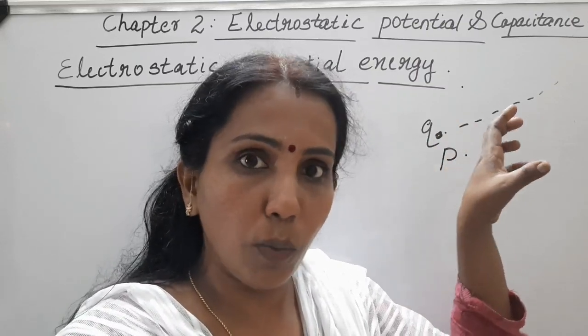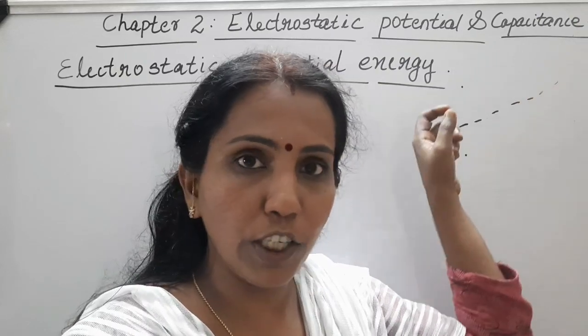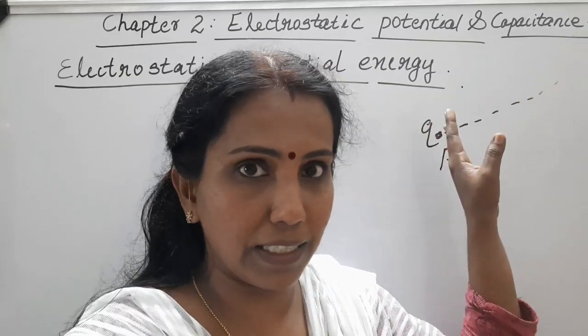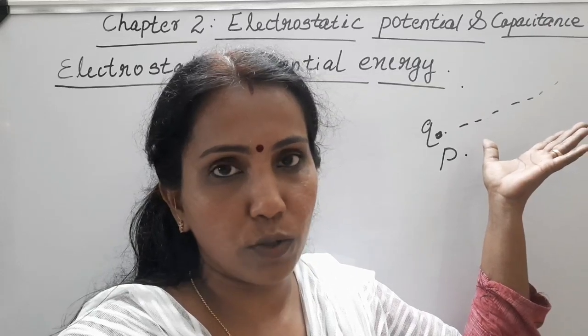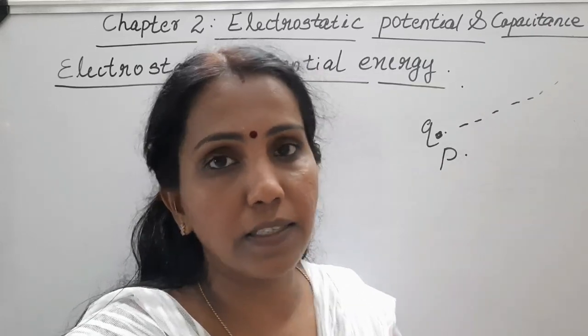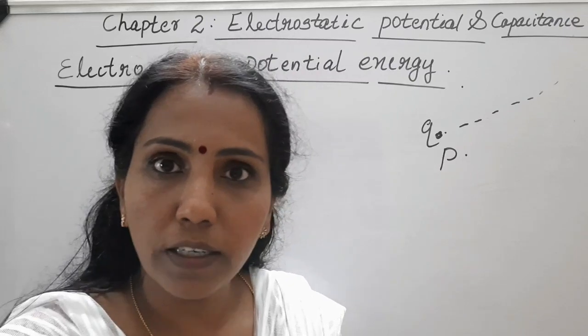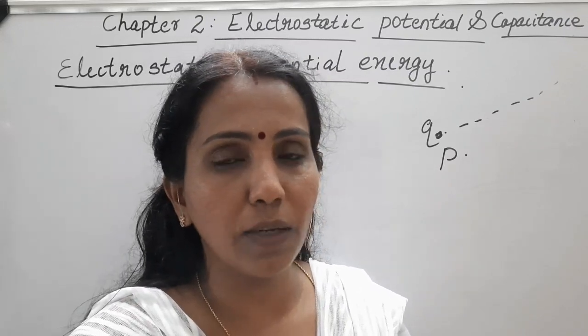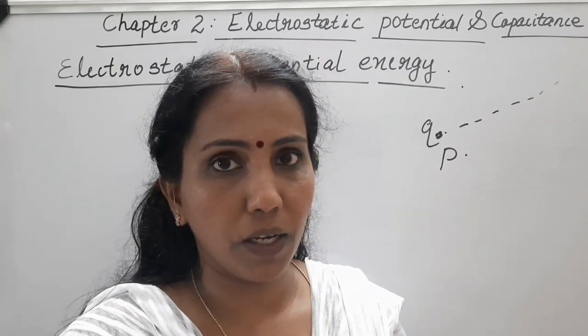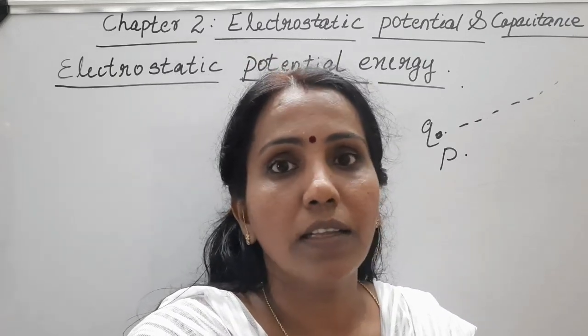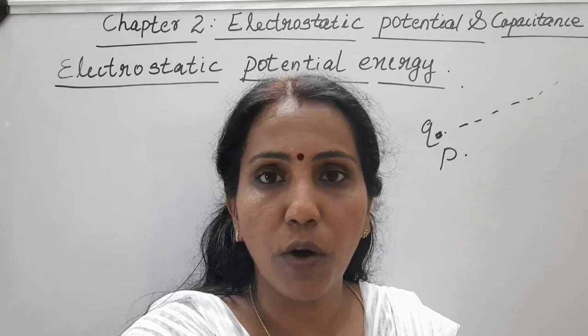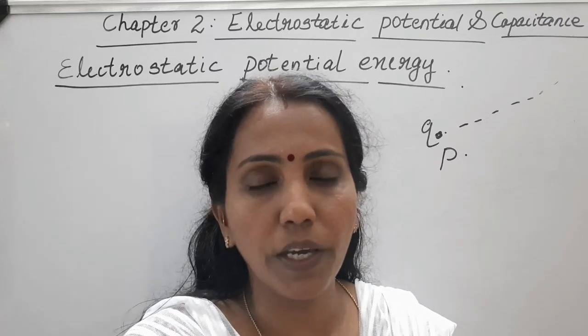So in order to bring that charge from infinity to this point without any acceleration, against the electrostatic force, how much work this external force is doing, that work is termed as electrostatic potential energy. Our assumption is that at infinity, the electrostatic potential energy of any charge is taken to be 0.